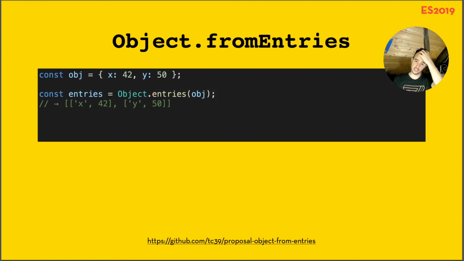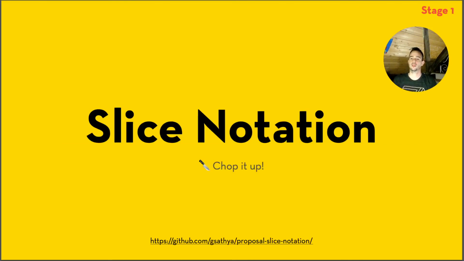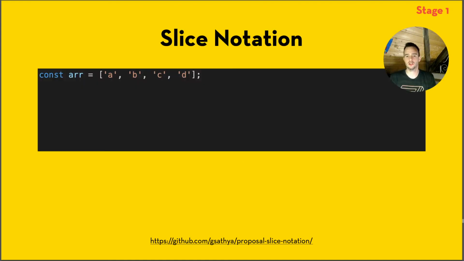So Object.entries, that one we had in ES2017. Well, in ES2019 we also have Object.fromEntries. It does the opposite. So from the array with the arrays inside, it can build an object for you. Then slice notation. This is the last one I will be talking about. Slice notation, I like this one too, because say we have an array and we want to select something from there.